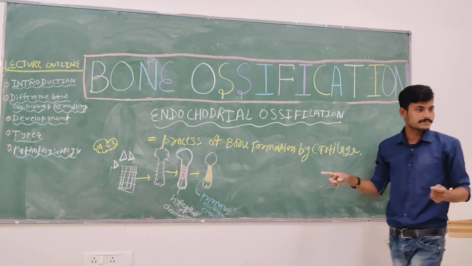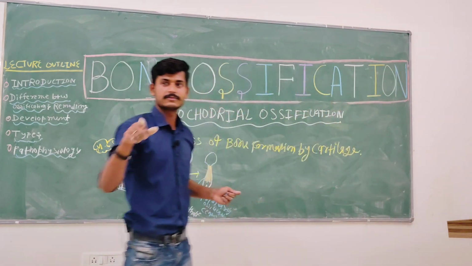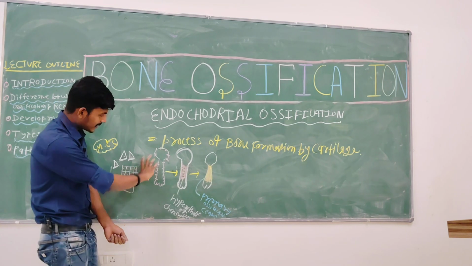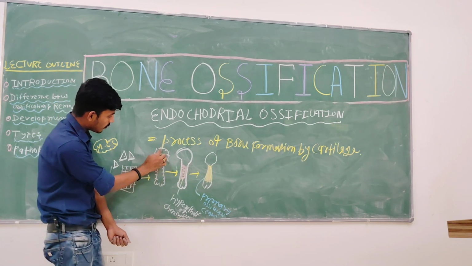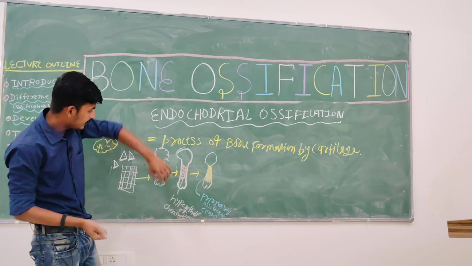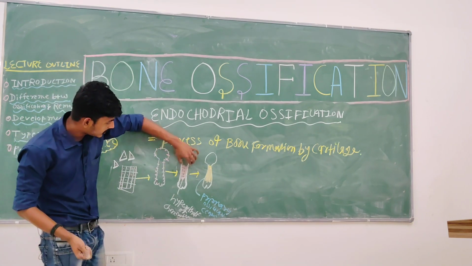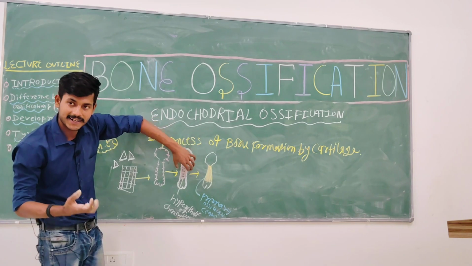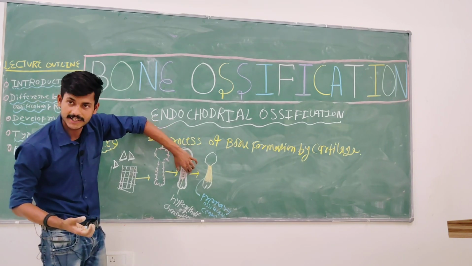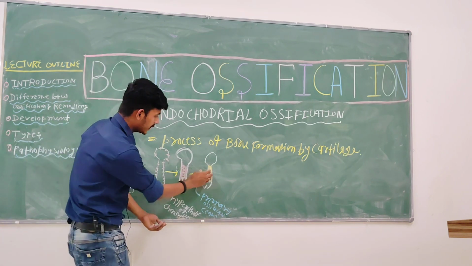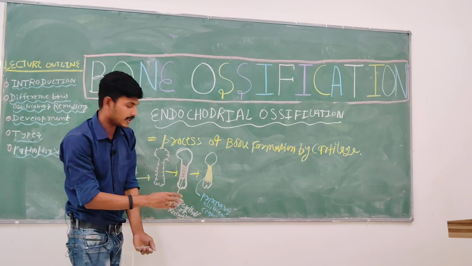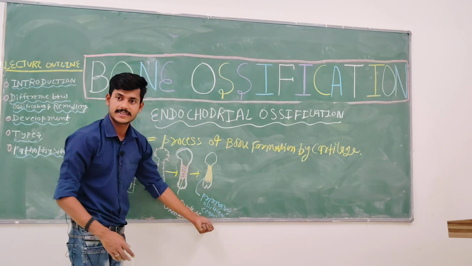Are you not understanding? See, first what happened? There is a chondroblast. They start forming the cartilage on the outer surface. Then it will move ahead and aggregate, concentrate in the diaphyseal area. Then eventually they secrete the matrix, and this matrix is denoted by the primary ossification center.